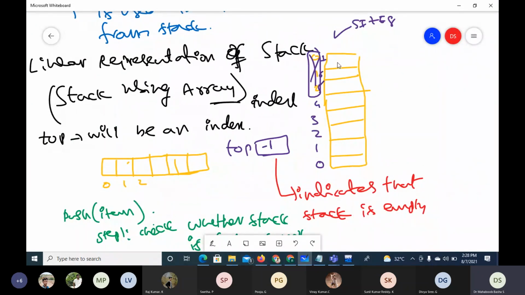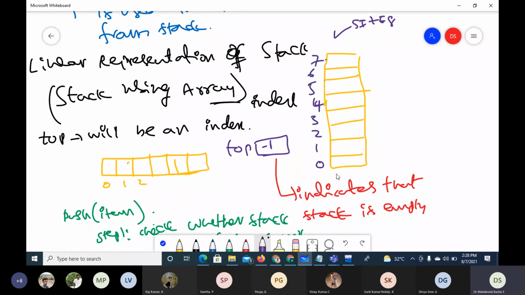If the stack is full, then... I'll erase this part because it may lead to confusion. So this is index 4, 5, 6, 7.